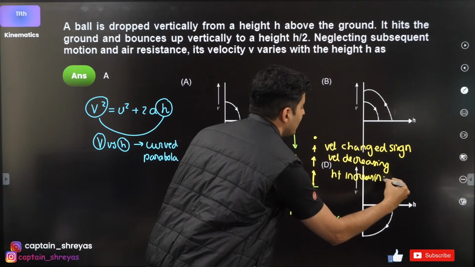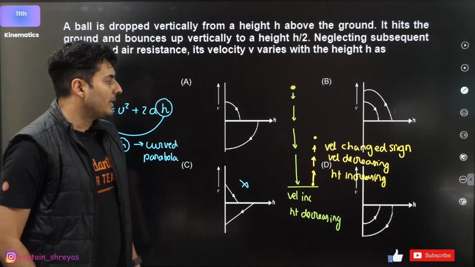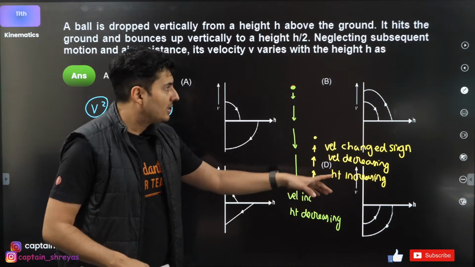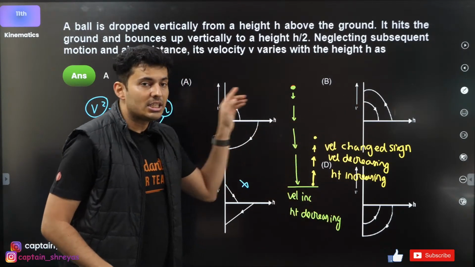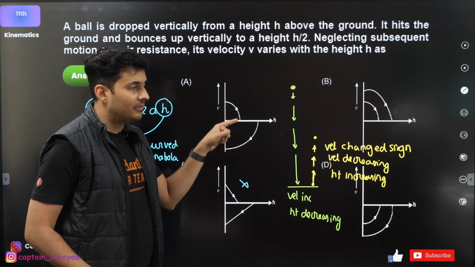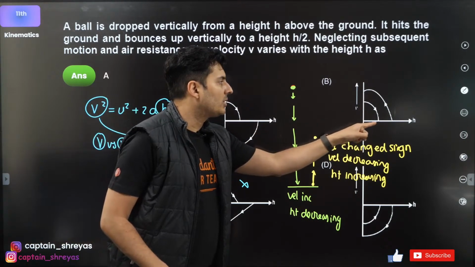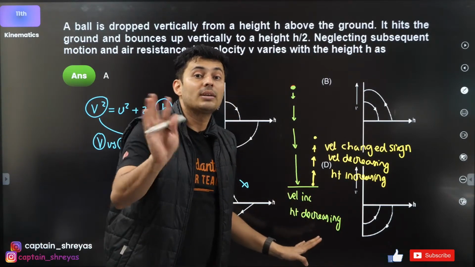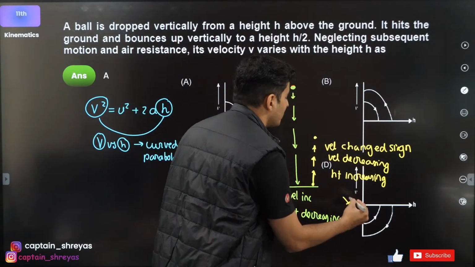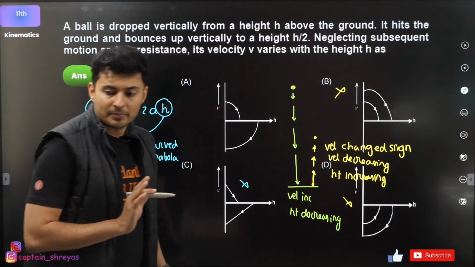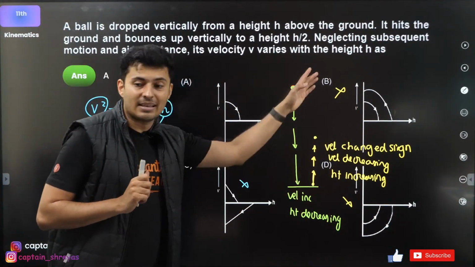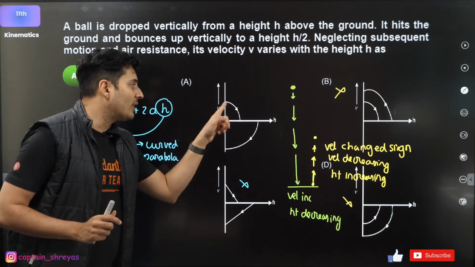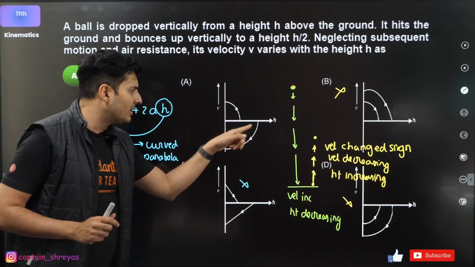Now you only think and tell me, out of graph A, B and C, don't you notice that velocity is only changing sign in this particular graph? Here velocity is positive, it's on the top. Velocity is negative, did not change the sign. So automatically option D and option B gets eliminated. Understood, guys? Very good. What about this? Here velocity is positive, here it is negative.